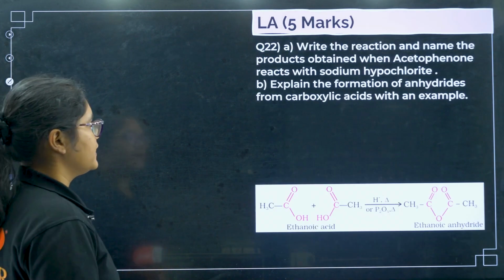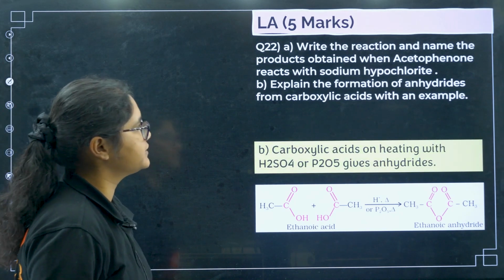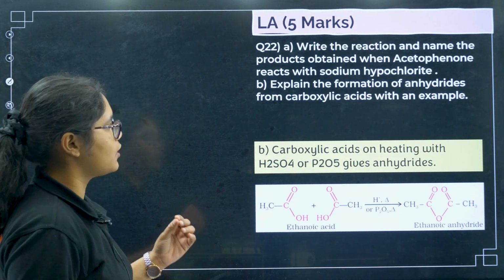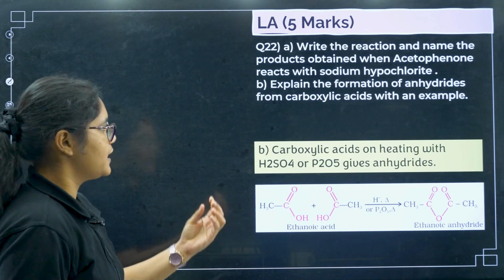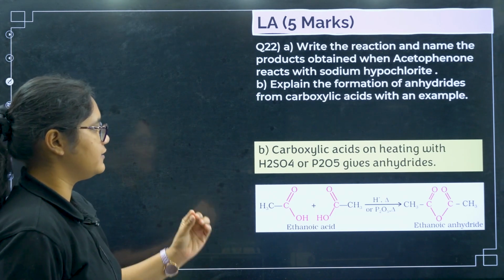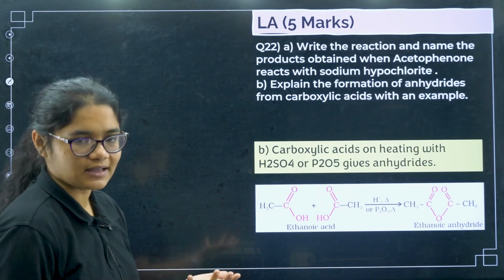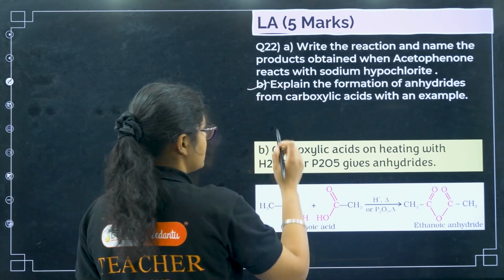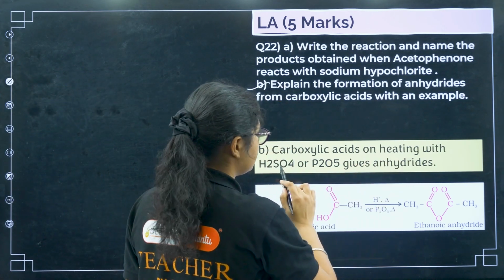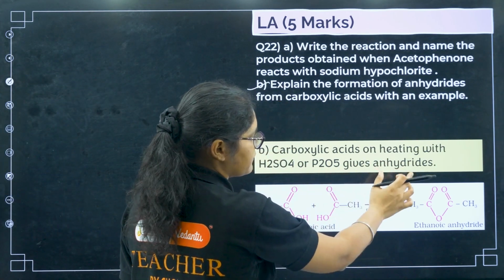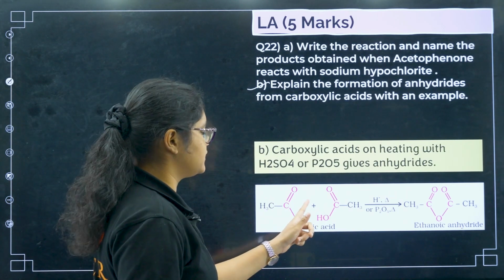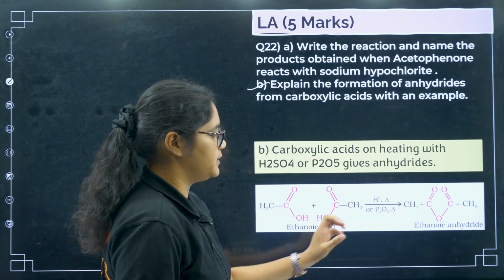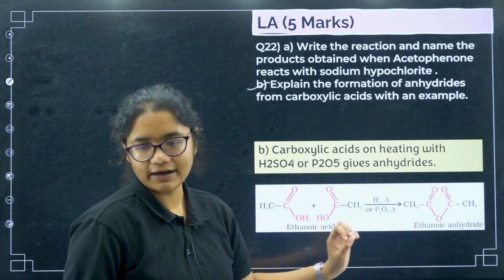Okay, next write the reaction and the name the products obtained when acetophenone reacts with sodium hypochlorite. Explain the formation of anhydride from carboxylic acid with an example. So let us first see this answer. Carboxylic acid on heating with H2SO4 or P2O5 gives you anhydride. So you can see we have carboxylic acid. Here there will be dehydration, water will be removed and we will get anhydride.